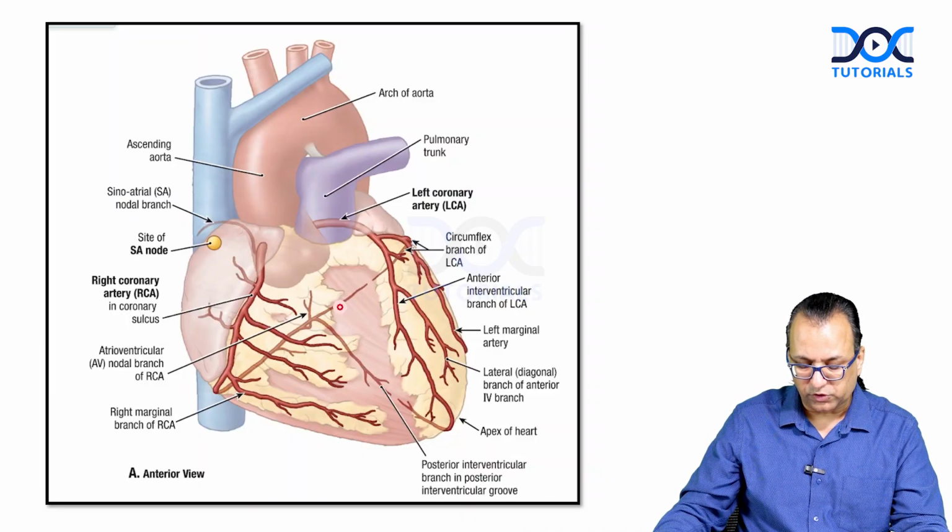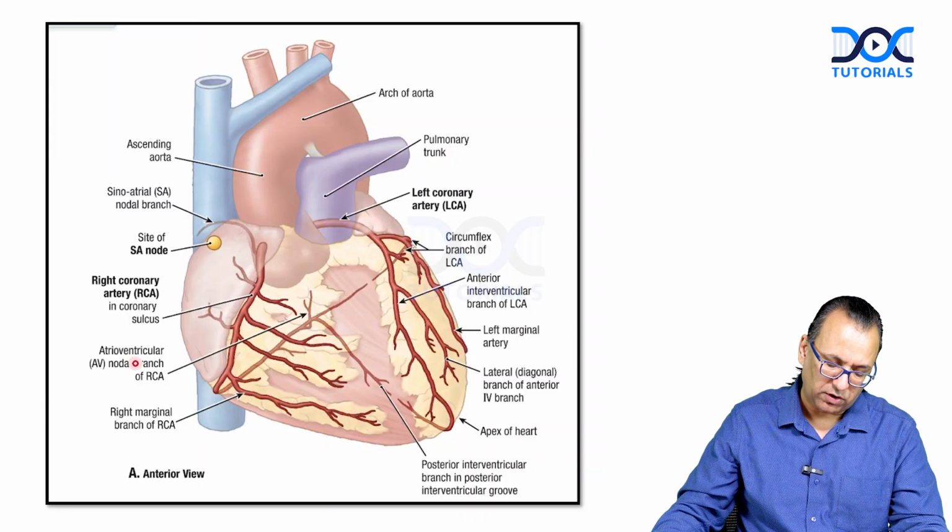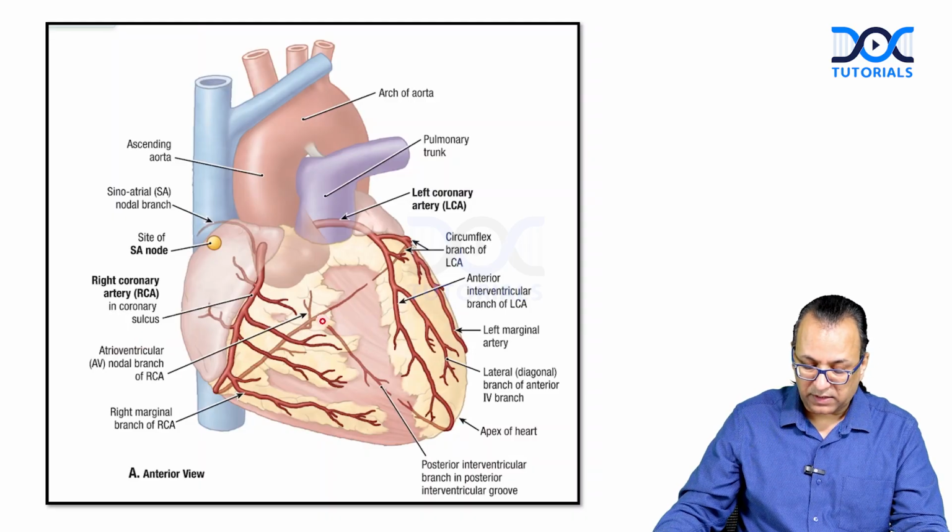As it goes posteriorly, it will give two branches, one ascending, one descending. The ascending one is called the AV nodal artery, and it will supply the AV node. The other one is PIVA, the posterior interventricular artery, in the posterior interventricular groove, supplying the posterior 1/3 of the interventricular septum. Now the right coronary artery will continue further to anastomose with the left coronary artery.